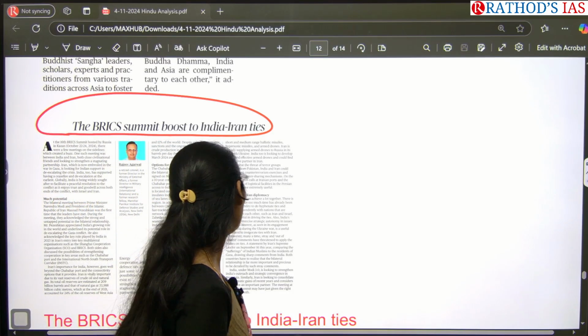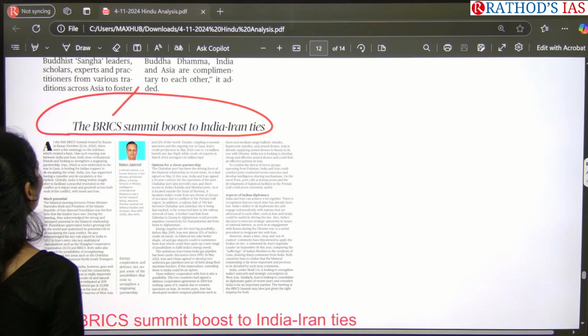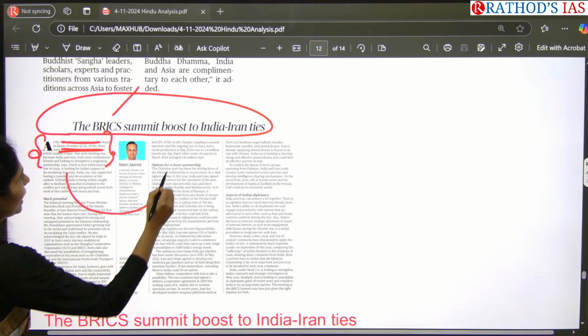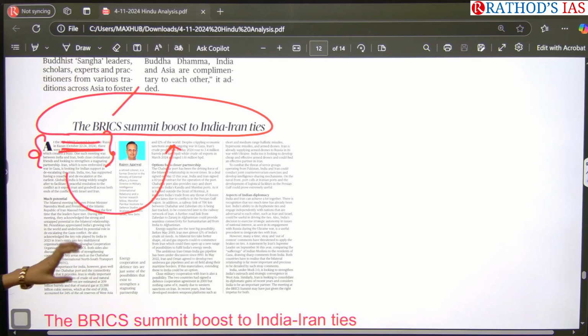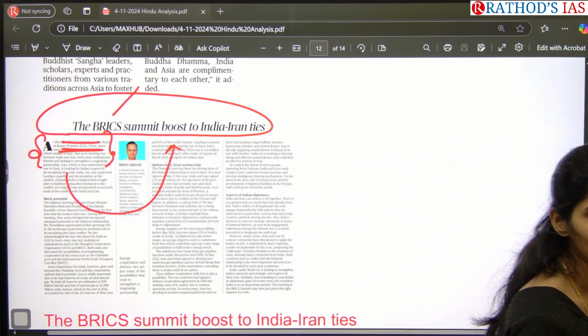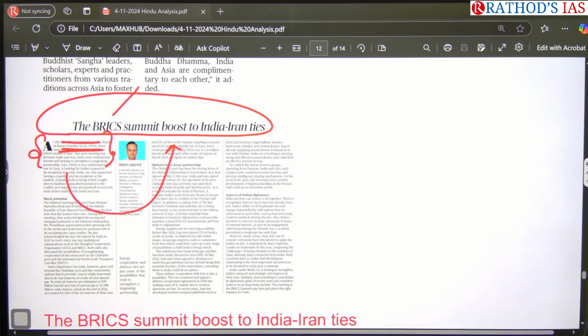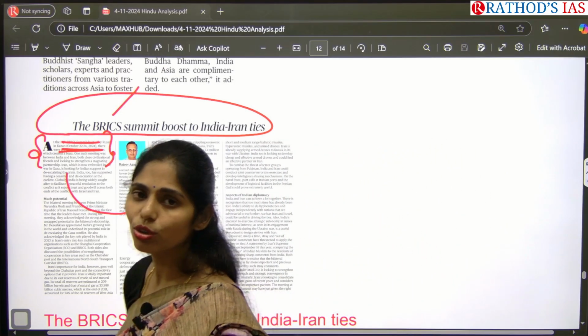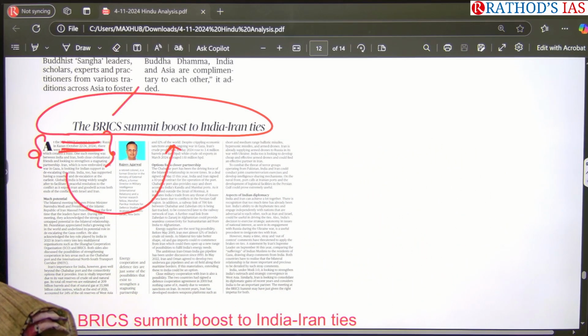So now, this BRICS summit had been held in October 2024. Because of this summit, now we are revitalizing our India-Iran ties. So what are the important points given in this article? We have to know that. Especially when you are reading about Iran, you have to remember the projects developed by India in Iran. What is that project? Chabahar port. So you have to know the relevance of Chabahar port, like how we are using the Chabahar port to reach Central Asian countries like Afghanistan.